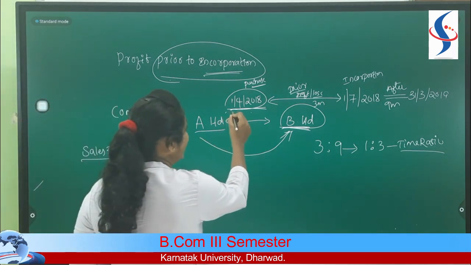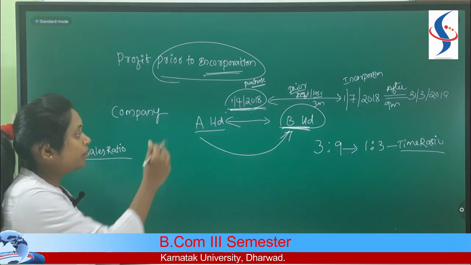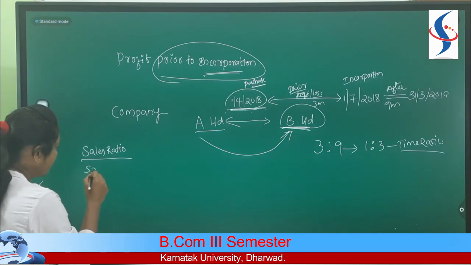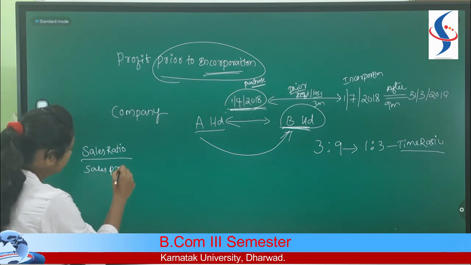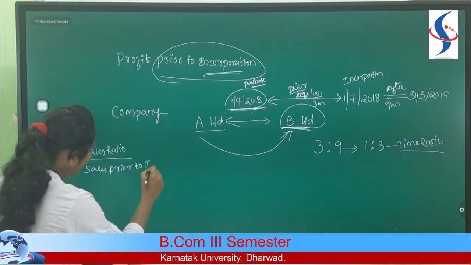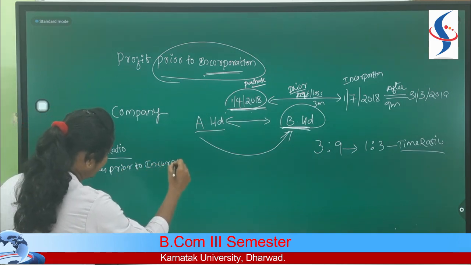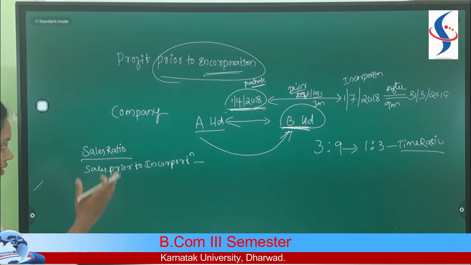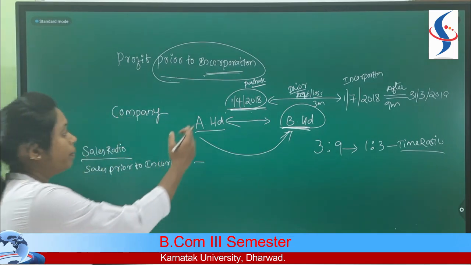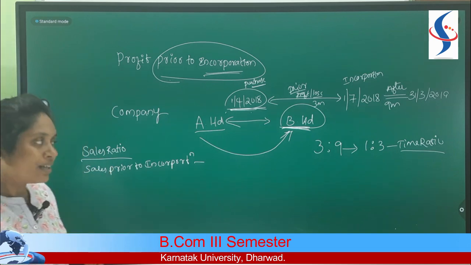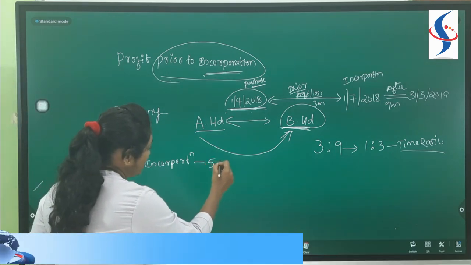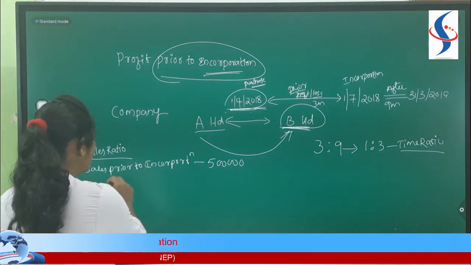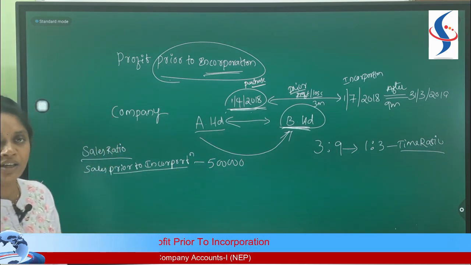Whatever sales the company does, B Limited is doing from the date of purchase till the date of incorporation, we call it sales prior to incorporation. Let us assume, in these given dates with respect to A Limited and B Limited, B Limited made sales of 5 lakh rupees from the date of purchase till the date of incorporation. These sales we call prior to incorporation sales.